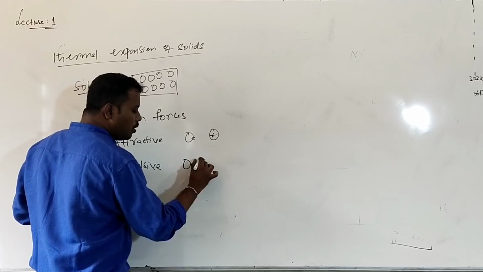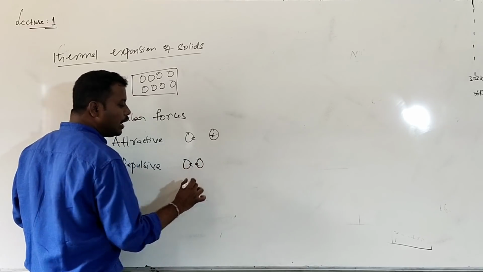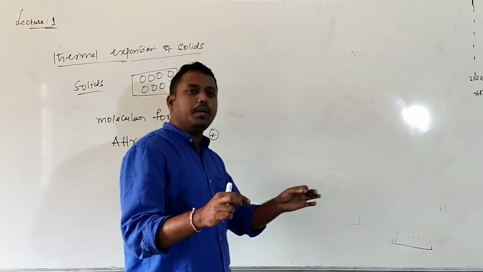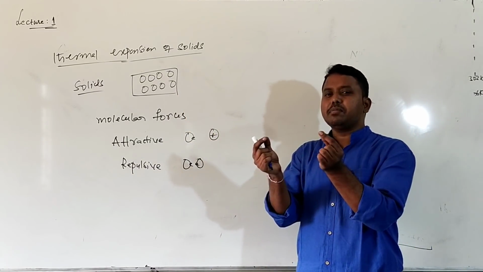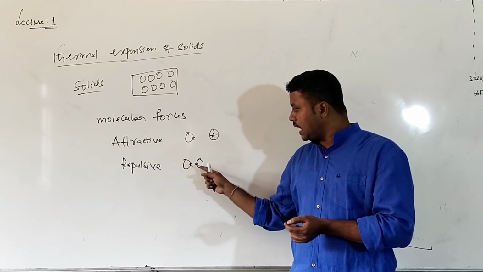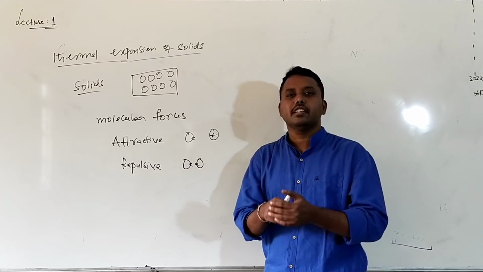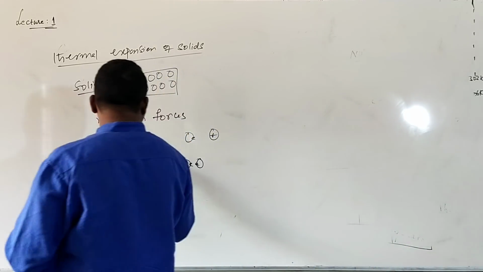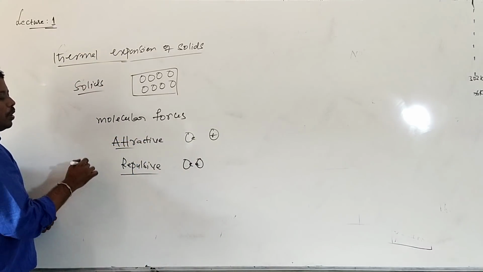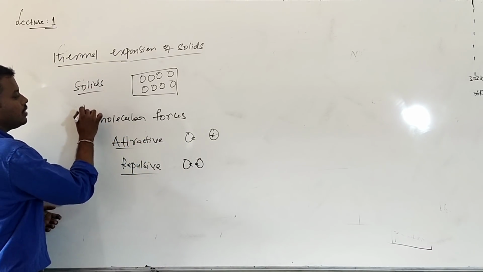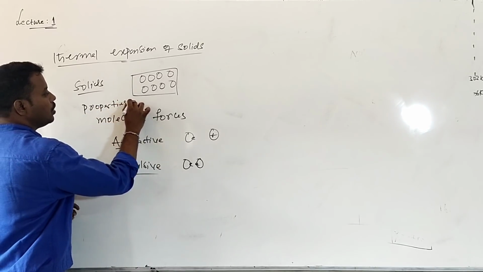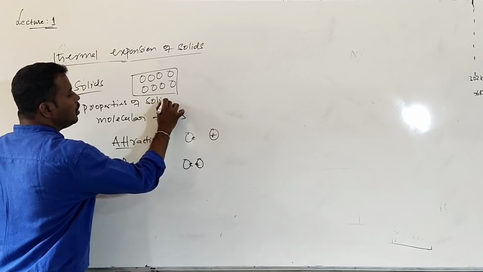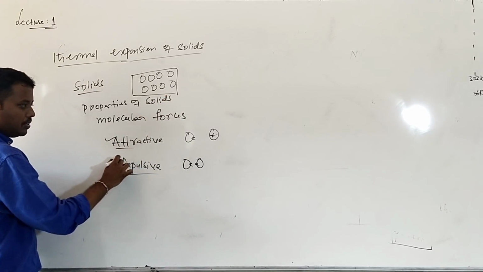Whenever the molecules are brought very close, what happens? That attraction force becomes repulsion. Why? When two molecules or atoms come closer, the electrons in the outermost orbitals repel each other. At that time they repel. So the properties exhibited by solids are due to their molecular forces of attraction or repulsion.